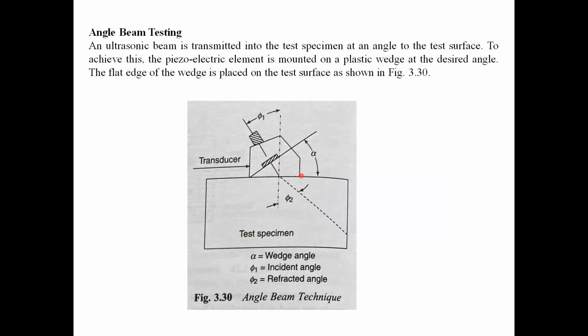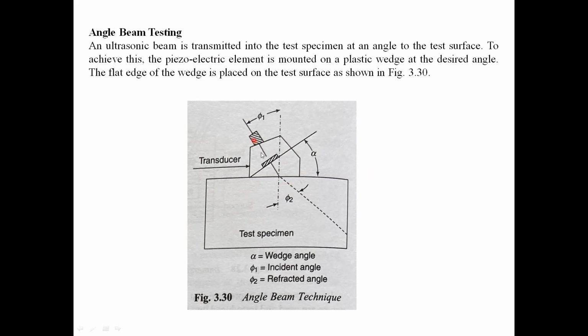The next method is angle beam testing. Up to now we have seen only normal beams, which means normal probes. Sometimes normal probes are not suitable for detecting some kinds of defects. In that case, we use angle beam testing.